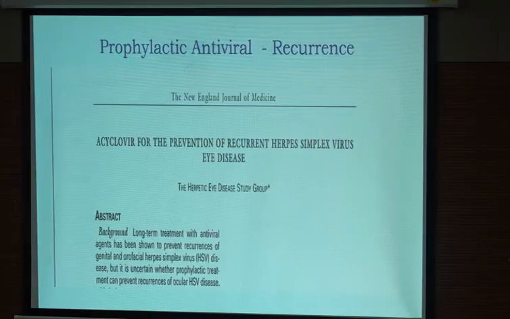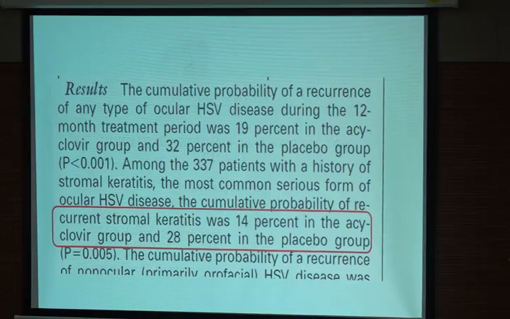The second condition in which we are giving long-term oral antiviral is when there is a recurrence. Recurrence happens specifically in stromal keratitis, and stromal keratitis is the blinding disease. People have seen that if we give oral acyclovir 400 milligram twice a day for a long time, it has the chances of reducing the recurrence of stromal keratitis. So from 14% in the acyclovir group versus 28% if acyclovir is not given. So this is the role of long-term prophylactic antiviral. So with this, I finish my talk. I hope that you understood the difference between therapeutic and prophylactic.